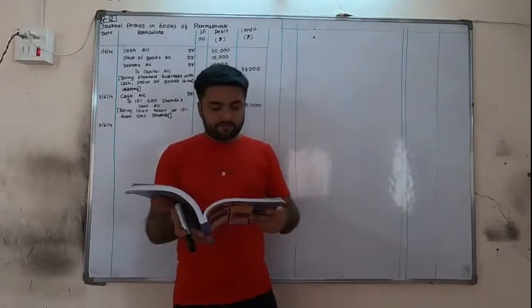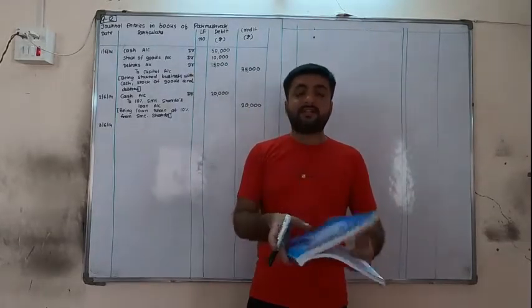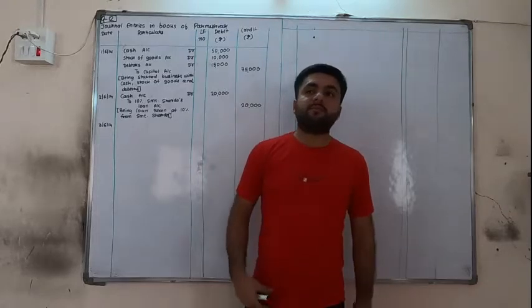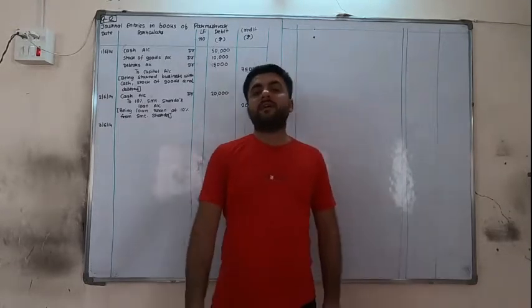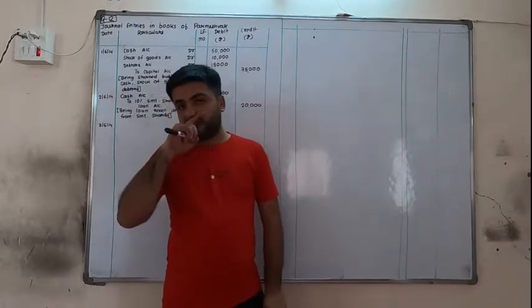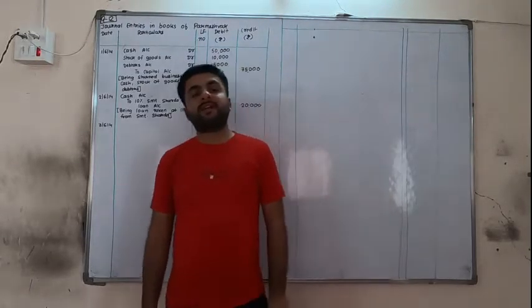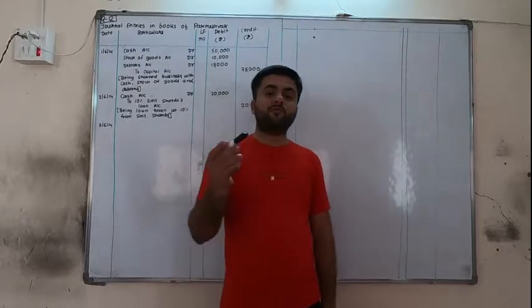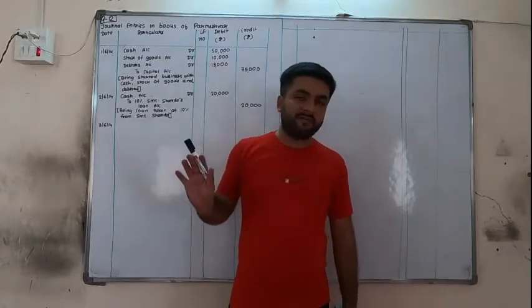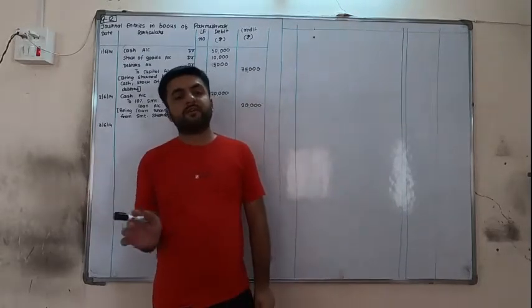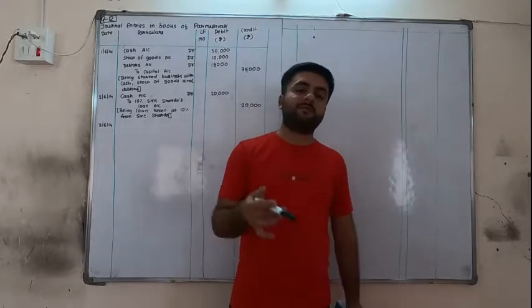Goods of 8,000 purchased from Rameshwar stores at 10% trade discount. As you know, trade discount is directly subtracted. We are purchasing the goods from Rameshwar stores, but nothing is given about payment, so we are not making any payment. Goods are coming in, so purchase account is debited. Rameshwar stores is only the giver. We are not giving any cash, so purchase will be debited and Rameshwar stores will be credited.